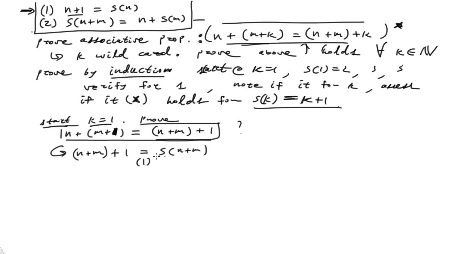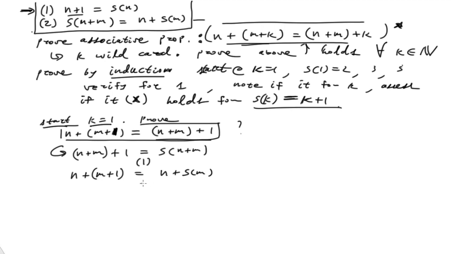Now what we want to do then is the same thing. I'm going to take n, and I want to add it to m plus 1. So that's equal to n plus S of m. Okay, and that's again by definition.